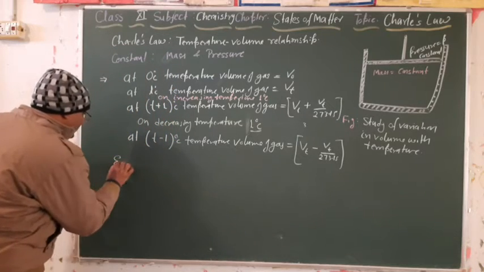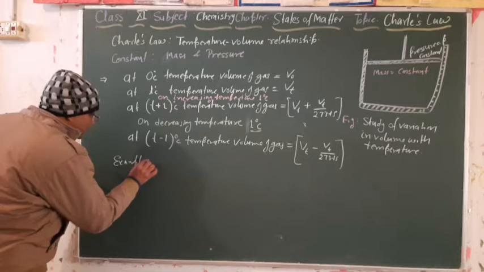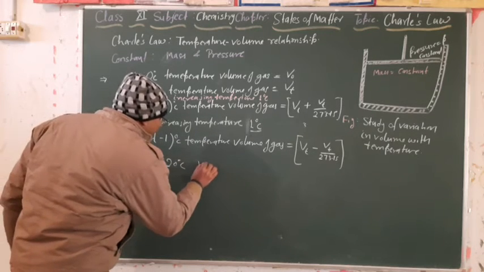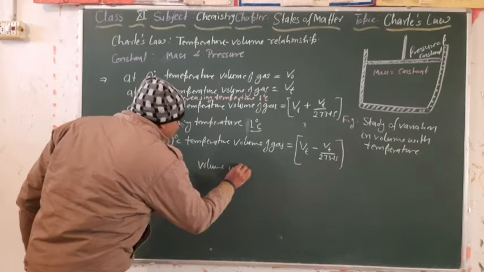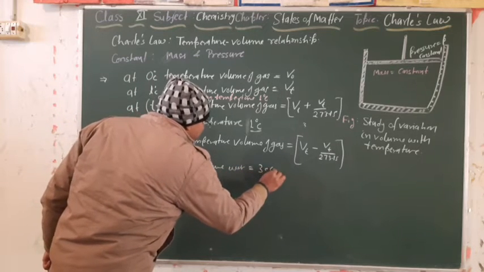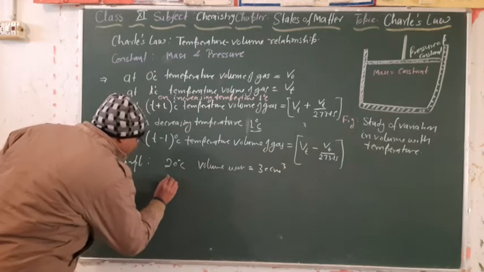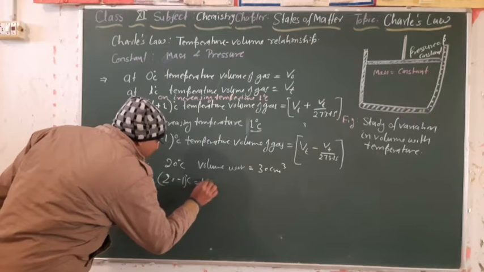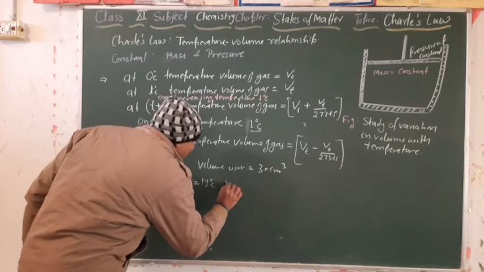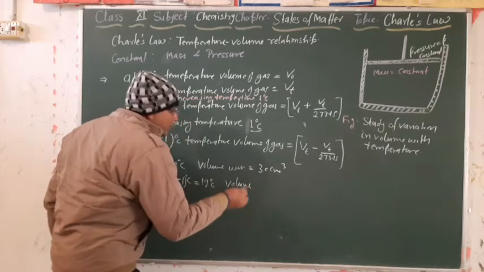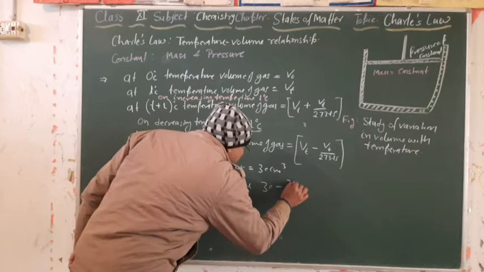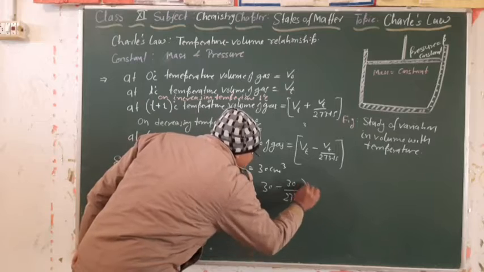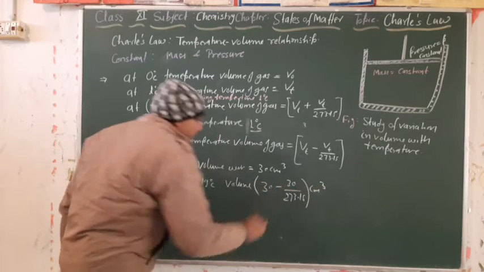For example, if at 20 degrees Celsius the volume was 30 centimeter cube, then at 20 minus 1, that is 19 degrees Celsius, he observed the new volume became 30 minus 30 divided by 273.15 centimeter cube.